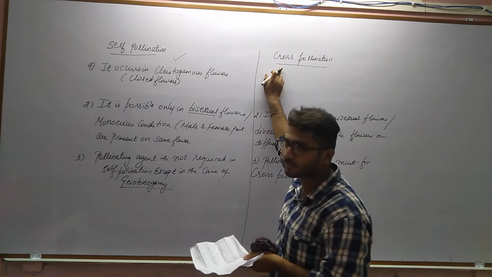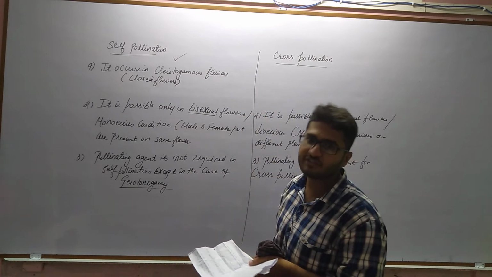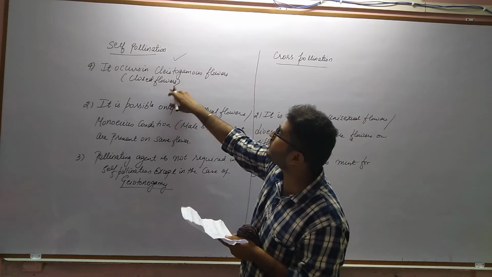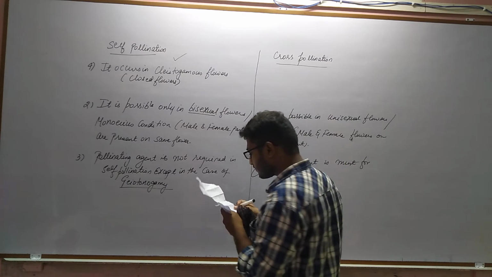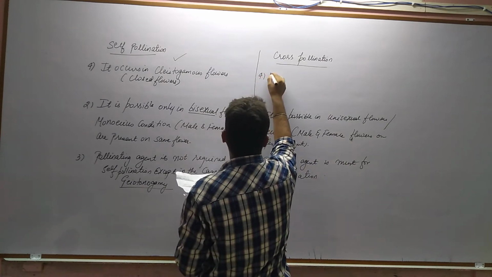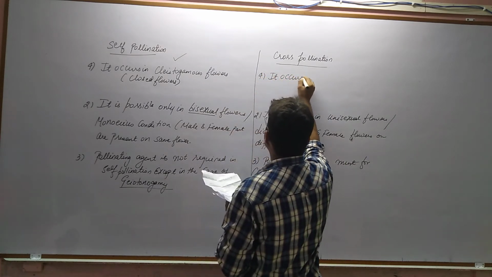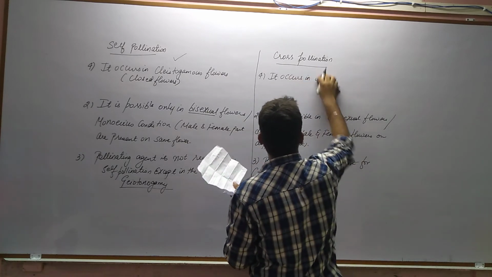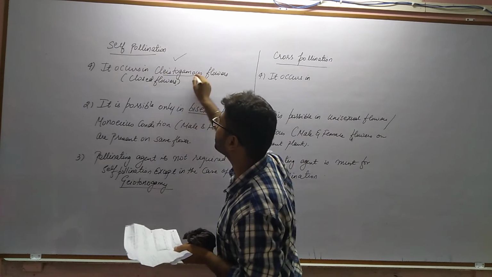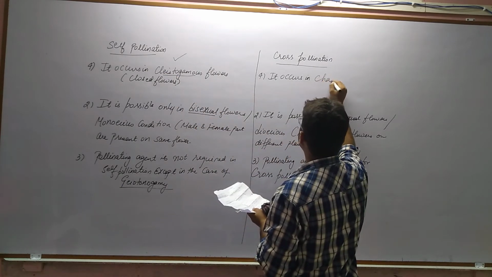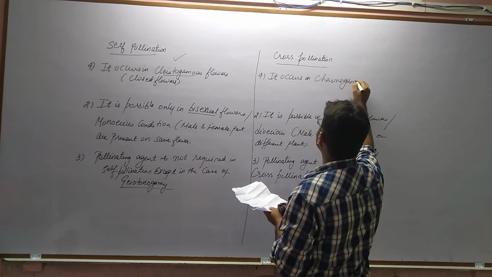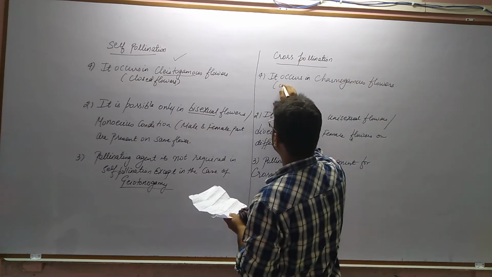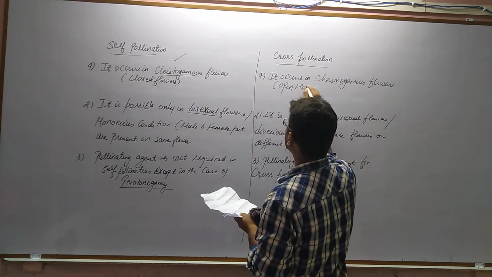And the type of flower in which cross-pollination is achieved is chasmogamous flowers, that is open flowers. It is closed flowers here, and open flowers here. So it occurs in chasmogamous. Here it was clastogamous. This point is important. So it occurs in chasmogamous flower, that is open flowers.